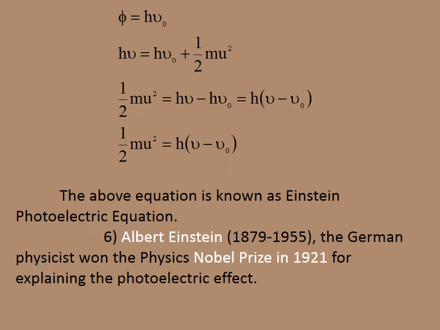Therefore, according to the photoelectric effect, the kinetic energy will be equal to h into nu minus nu 0. It can be asked in two different ways: h nu equals phi 0 plus half mv square, or h nu equals work done plus kinetic energy.